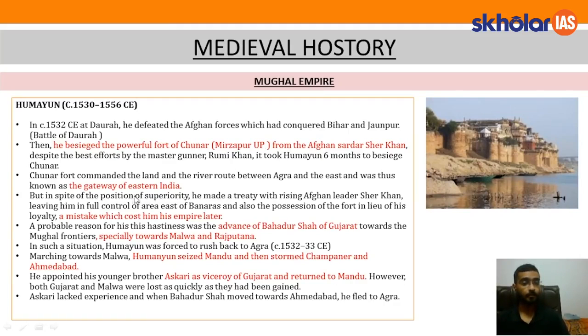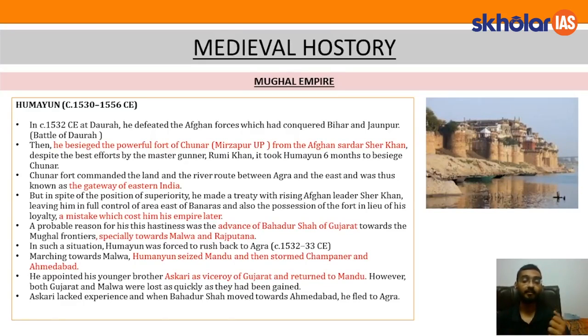But in spite of his position of superiority, he made a treaty with the rising Afghan leader Sher Khan. Now, he took control of this Chunar fort, but he signed a treaty with Sher Khan. Even though he was in a position of superiority, he could have easily driven Sher Khan out from there, but he signed a treaty. This treaty left Sher Khan in full control of the area of Banaras and also in possession of the fort, in lieu of his loyalty, a mistake which cost Humayun his empire later. So he gave Sher Khan control of Banaras and also possession of this fort, and this was a very big mistake that Humayun committed.